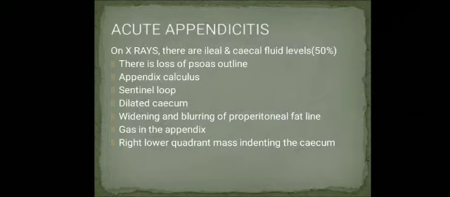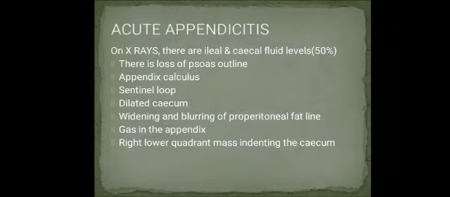Next, coming to acute appendicitis. On X-rays, there are ileal and cecal fluid levels in 50% of cases. There is loss of the psoas outline. There can be an appendicolith, also called appendix calculus. Sentinel loop sign, that is, a prominent loop, can be seen sometimes.